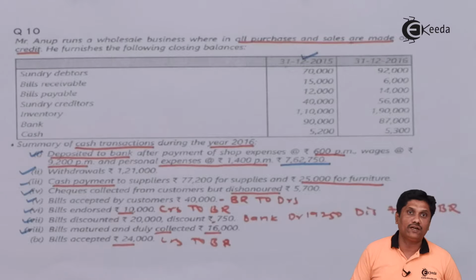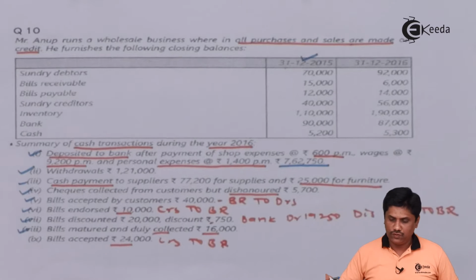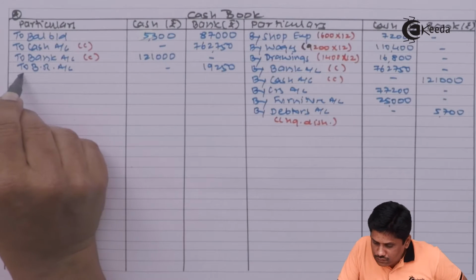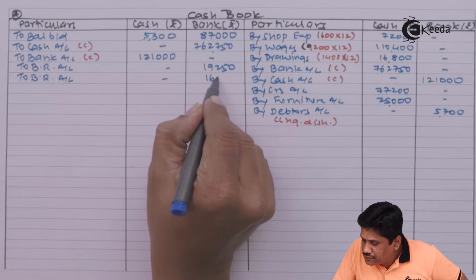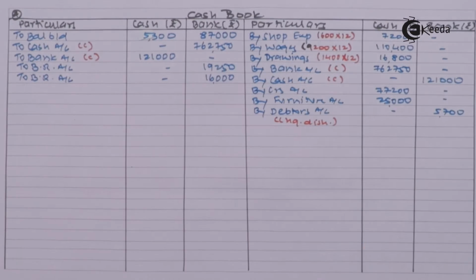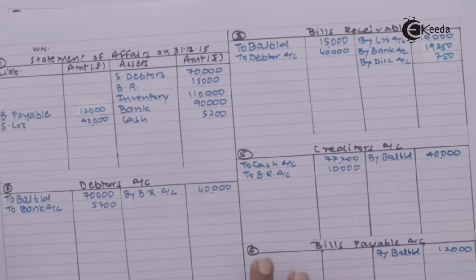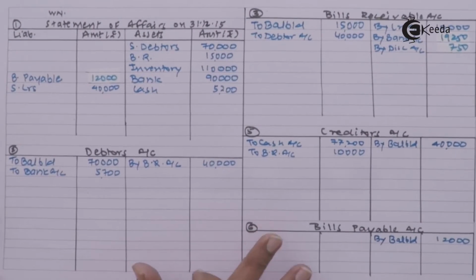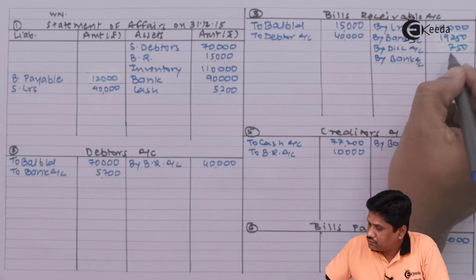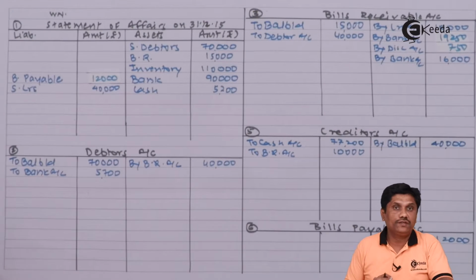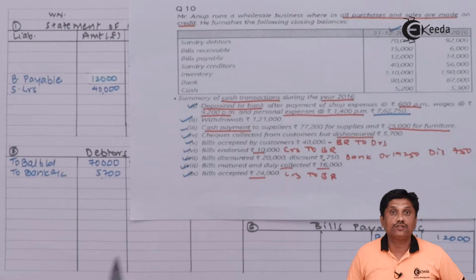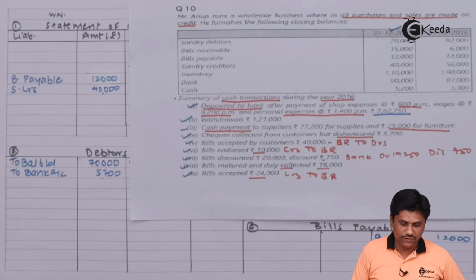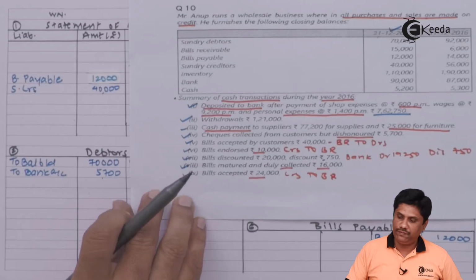So my entry will be bank account debit to bills receivable account. So in your cash book to bills receivable account 16,000 and in my bills receivable account it will be credited by bank account 16,000. So this we have done. Bills accepted are 24,000. We accept the bill in favor of creditors. So my entry will be creditors to bills payable.